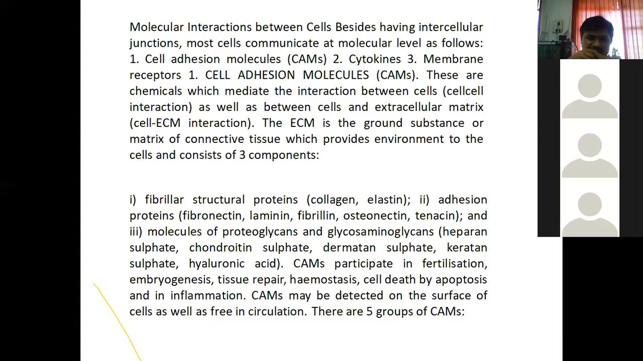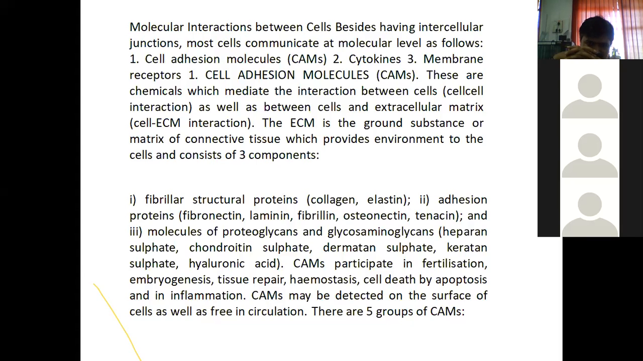The ECM is the ground substance or matrix of connective tissue, which provides environment to the cells and consists of three components. ECM, extracellular matrix, is the ground substance or matrix of connective tissue.